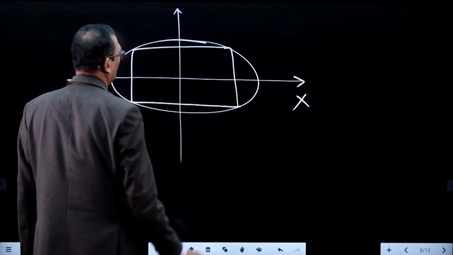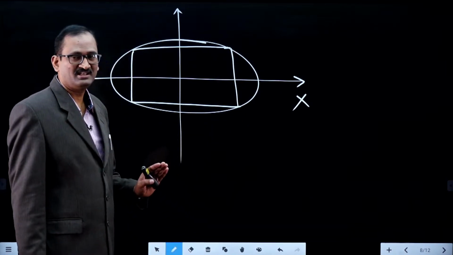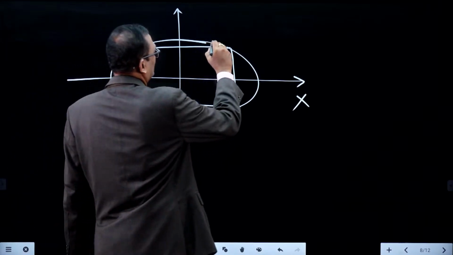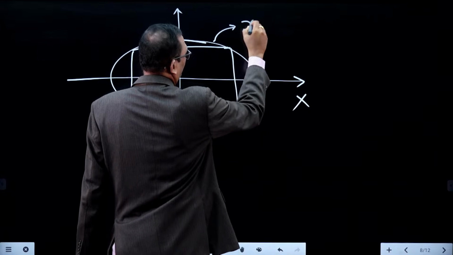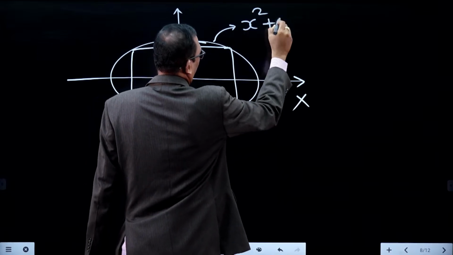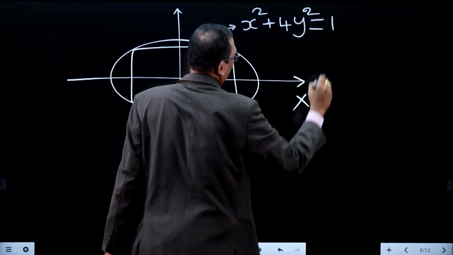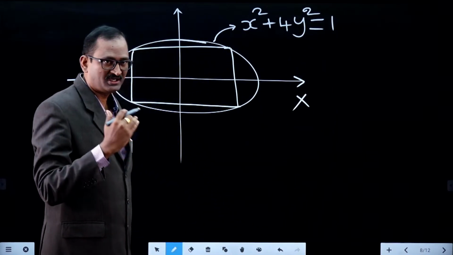Do you know this is a symmetrical curve about the x-axis and y-axis? How would you know that?